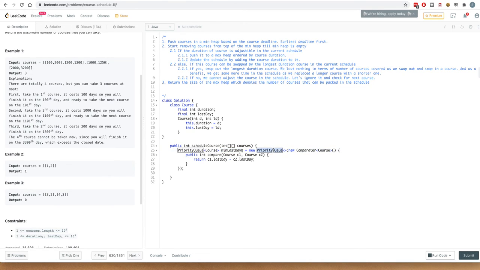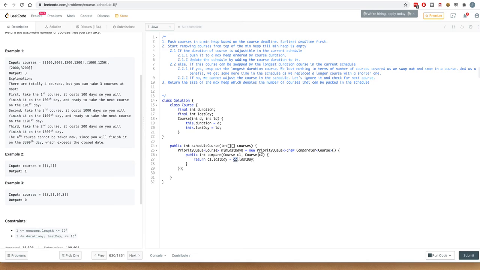In this priority queue, first of all, we pass a comparator. That comparator compares the last day and treats a course which has a smaller last day as a smaller course compared to a course which has a larger last day or a later deadline. So an earlier deadline course is smaller than a later deadline course.